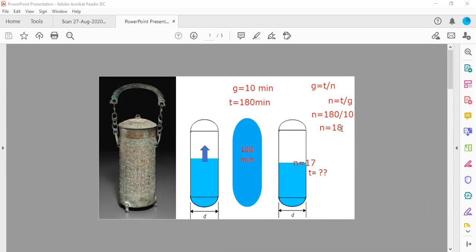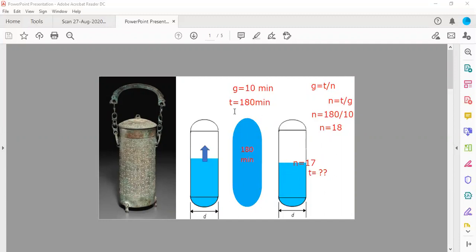So 2 to the power 18, you can calculate the number of cells also. But here you are asked to calculate the time required to fill this vessel just half. The half vessel will be filled one generation before, by geometrical progression. If the bacteria divide by geometrical progression, in the 18th generation it will fill the vessel, and just one generation before, in the 17th generation, it will be half.